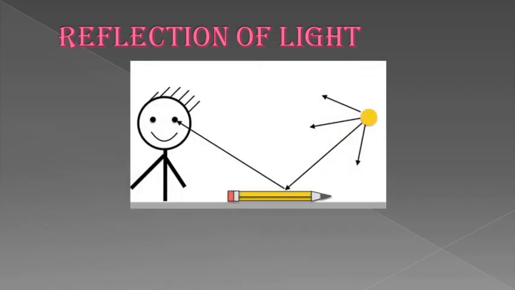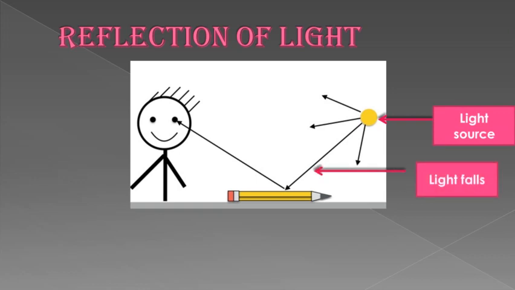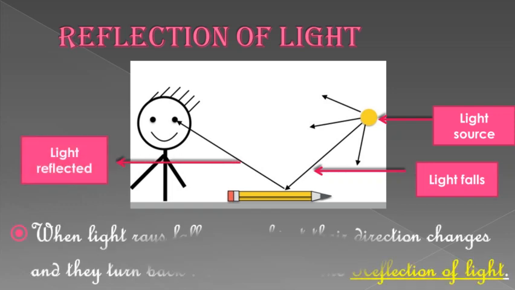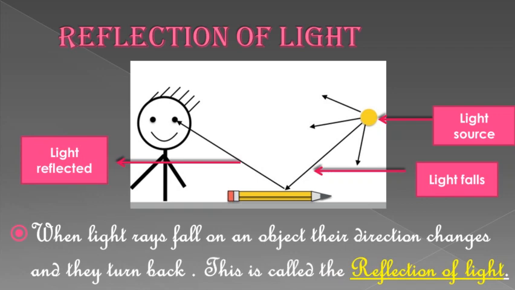Students, when light rays fall on an object, their direction changes and they turn back. That means they are reflected back from the object. So this is a light source which is falling on the object, that is a pencil, and from that particular object the light is getting reflected. So this is what we call reflection of light. When the light rays fall on any object, the direction changes and they turn back or they are reflected, and this phenomenon is known as reflection of light.